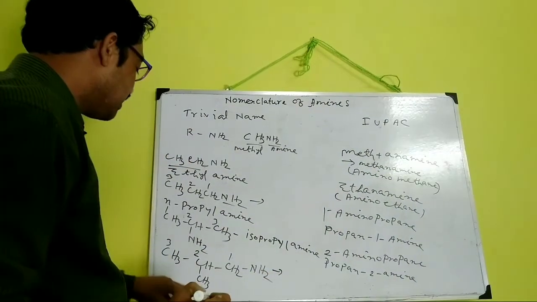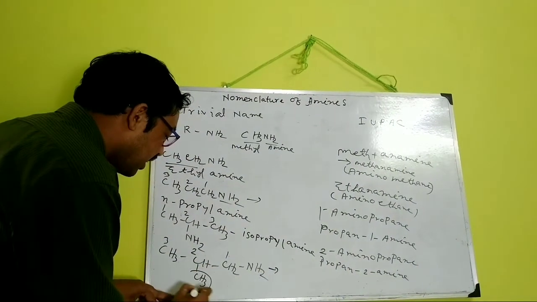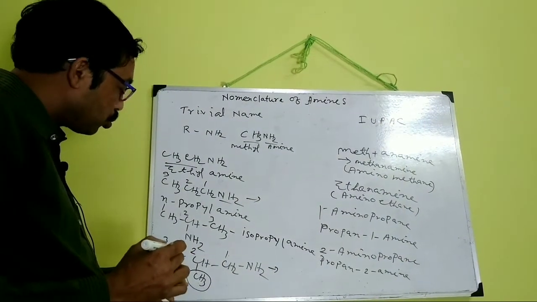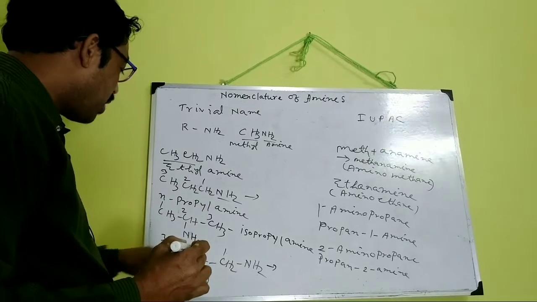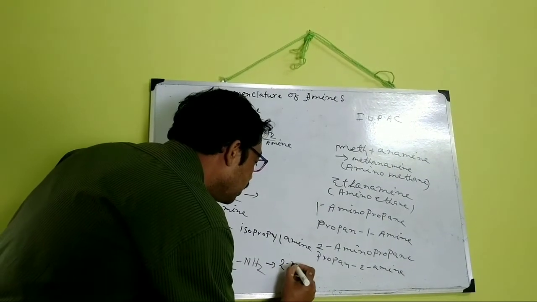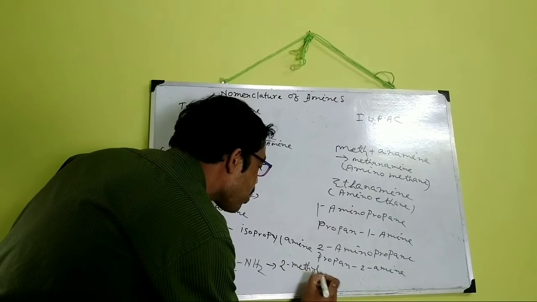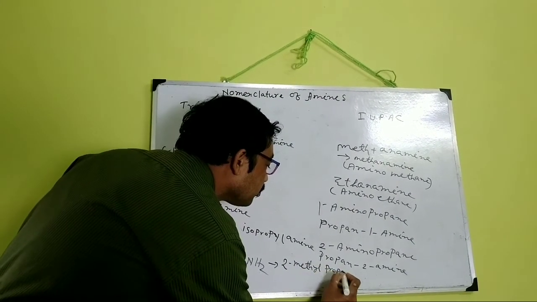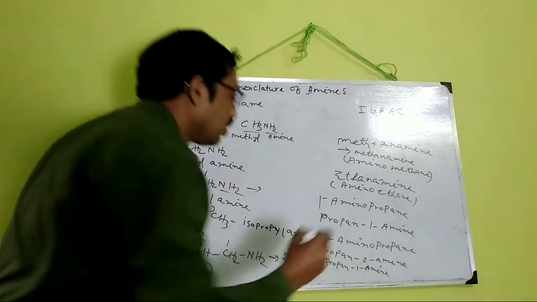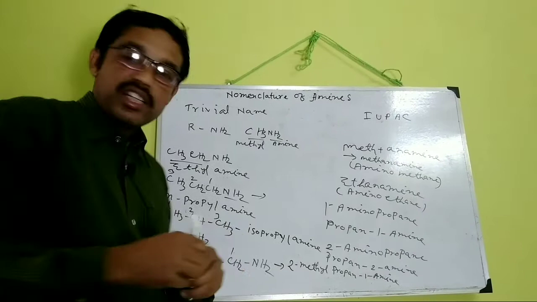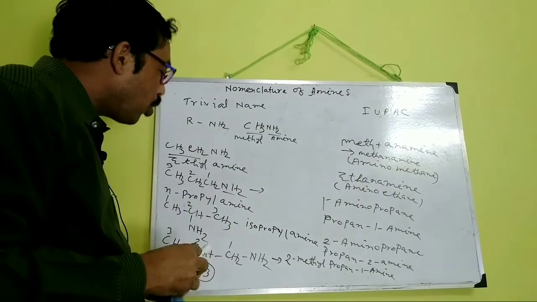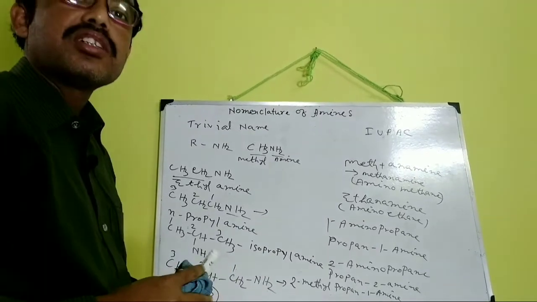So it will be named 2-methyl. Here the substituent group is methyl, a branch. So 2-methylpropan-1-amine. In this way, you can name more primary amines.